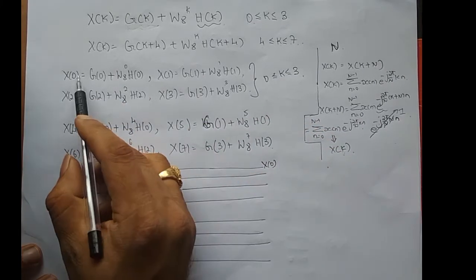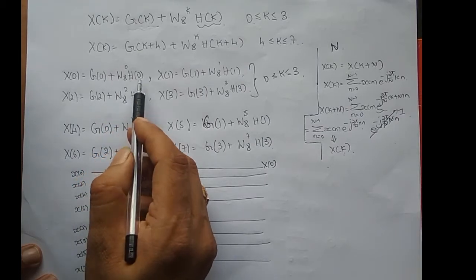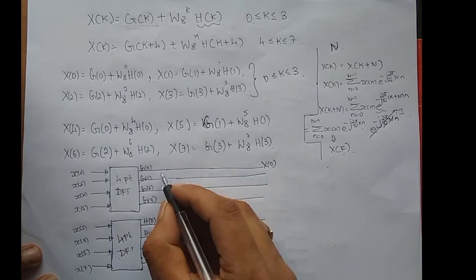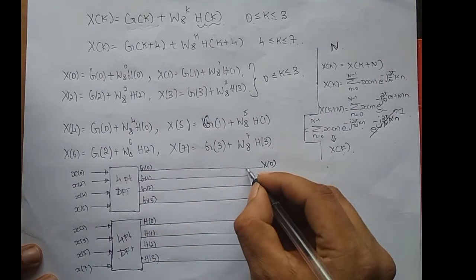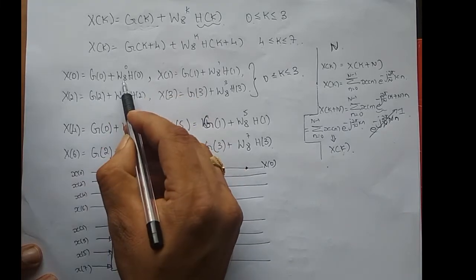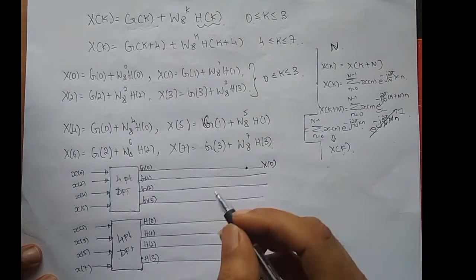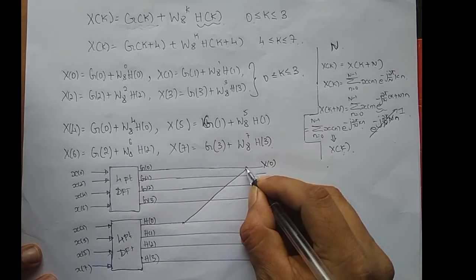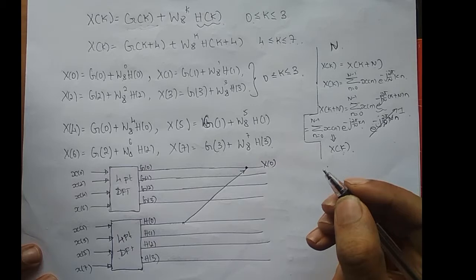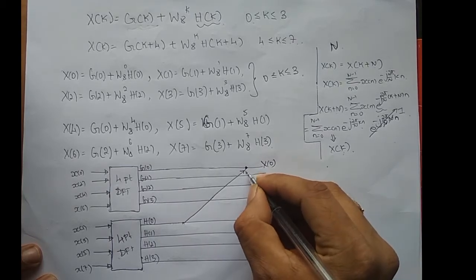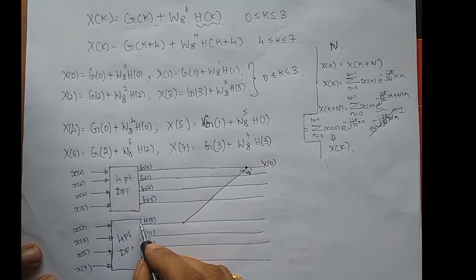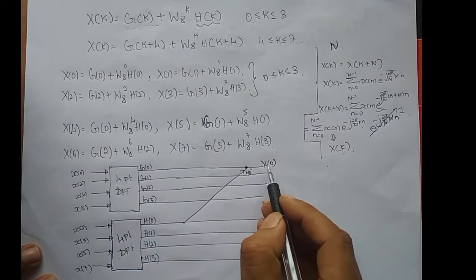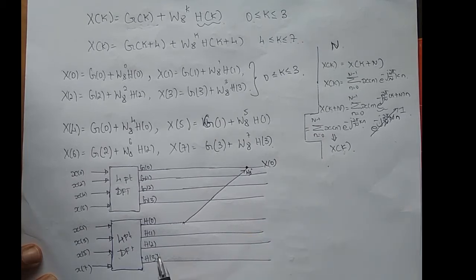Now what is x of 0? g of 0 plus w8 power 0 into h of 0, right? So g of 0 is here and h of 0 is here. So g of 0 gets added with w8 power 0 times h of 0. I have h of 0 here, so let me just add it. This arrow mark says that I am scaling it by a factor of w8 power 0. So h of 0 gets multiplied with w8 power 0 and added with g of 0, which ends up with x of 0, right?